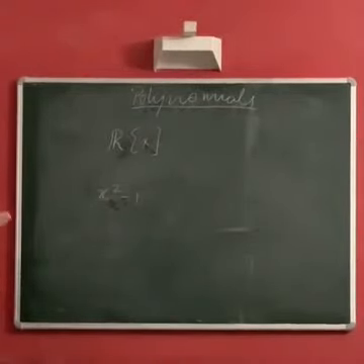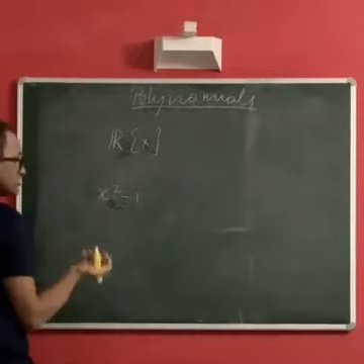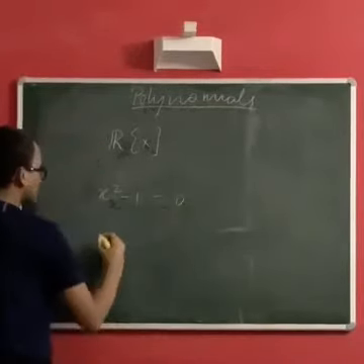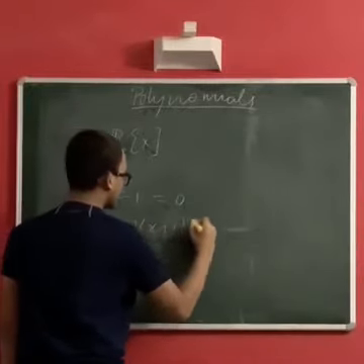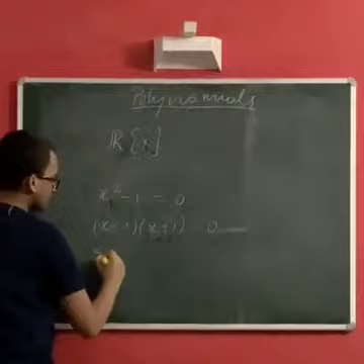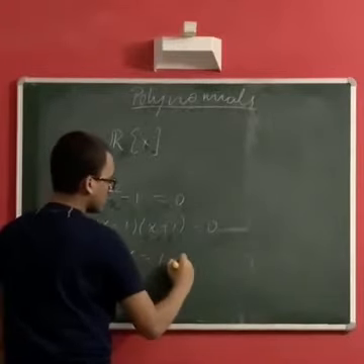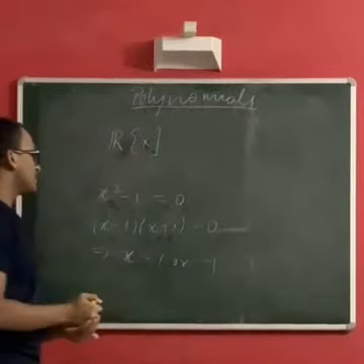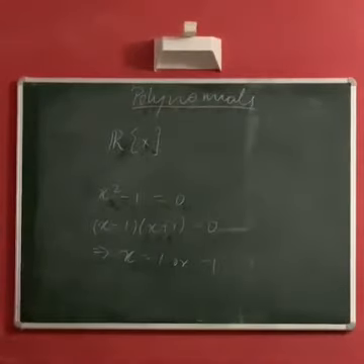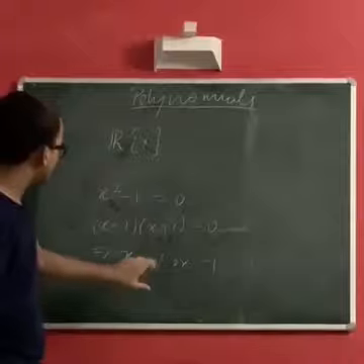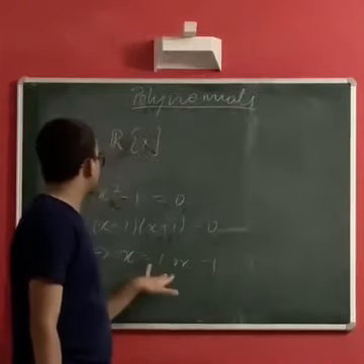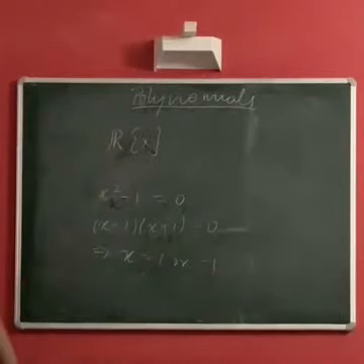What are the roots of this polynomial? Let's solve for them. If x square minus 1 is 0, then (x minus 1) times (x plus 1) is equal to 0. This would imply that x is either 1 or minus 1. Great. Why did I do this? This is simple math. I did this to make the observation that both the roots belong to the set of real numbers. You'd be like, what's the big thing in that?